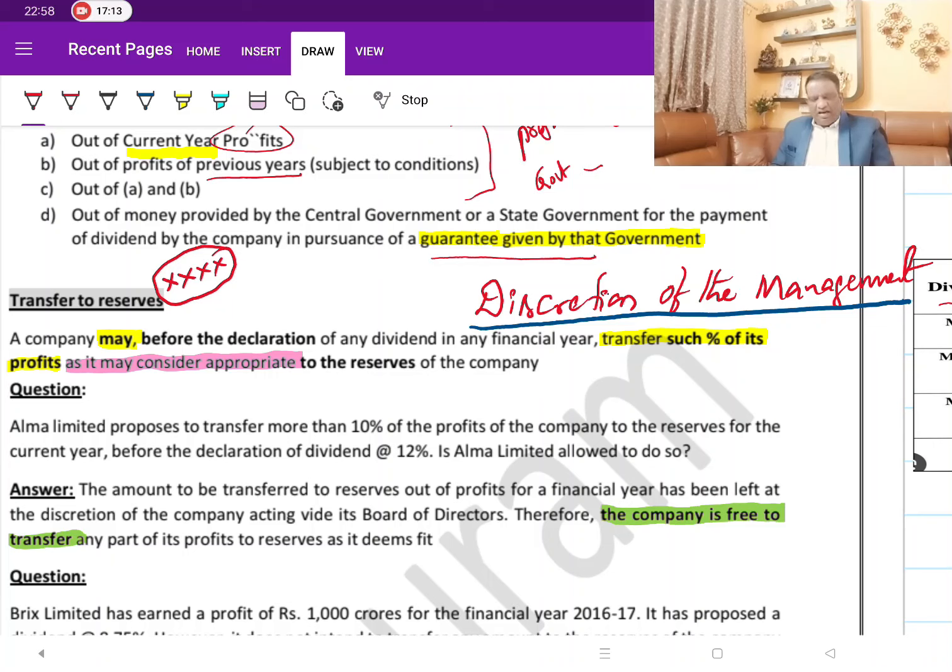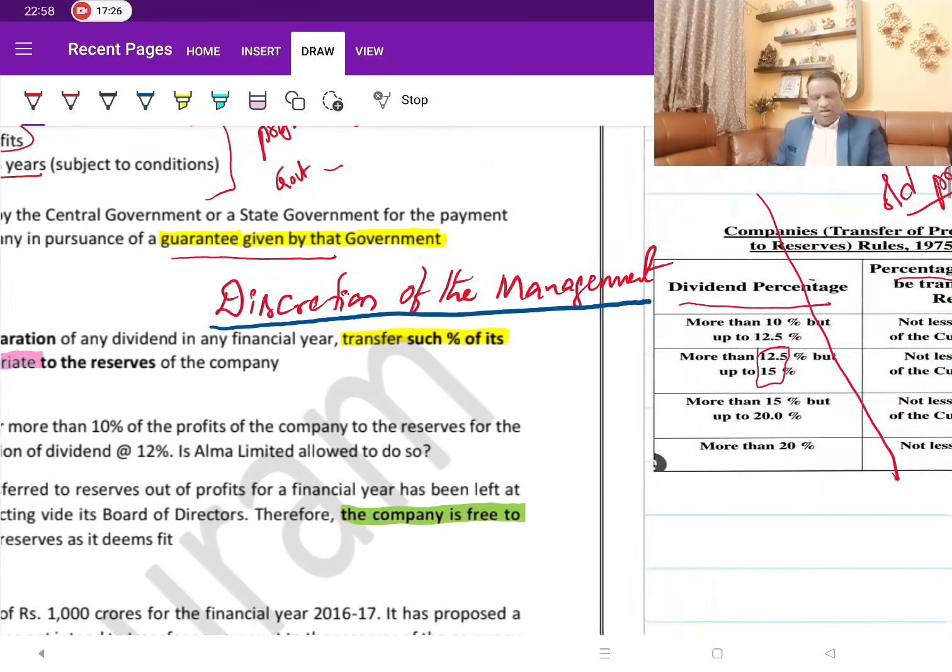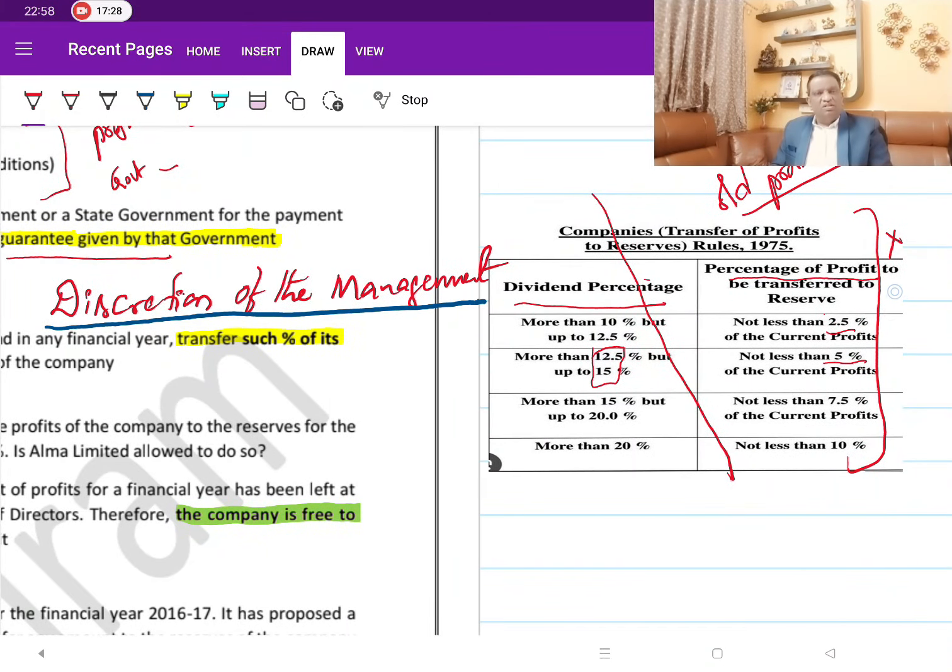But till this act got amended, the government was planning to balance between both the short-term shareholders and the long-term shareholders. That is why there were certain transfers to reserves, keeping these long-term shareholders in mind, and also the liquidity of the company and the availability of funds for future prospects.